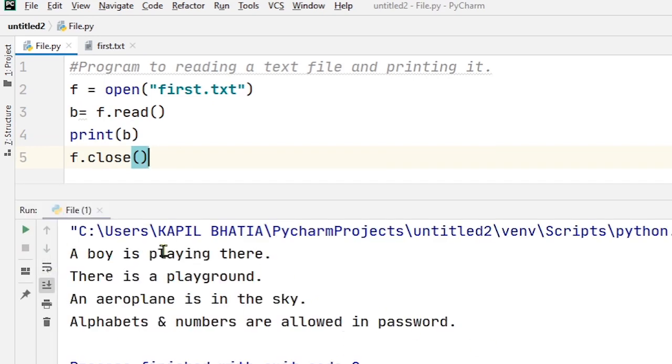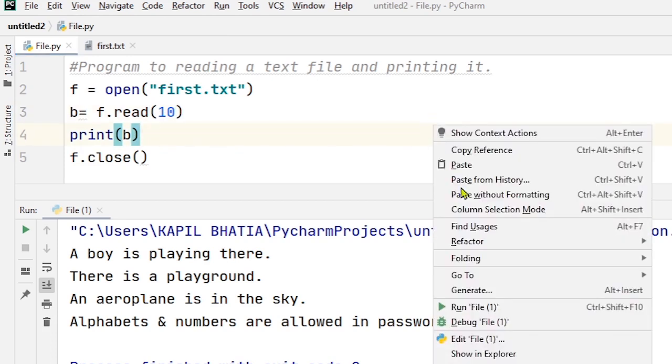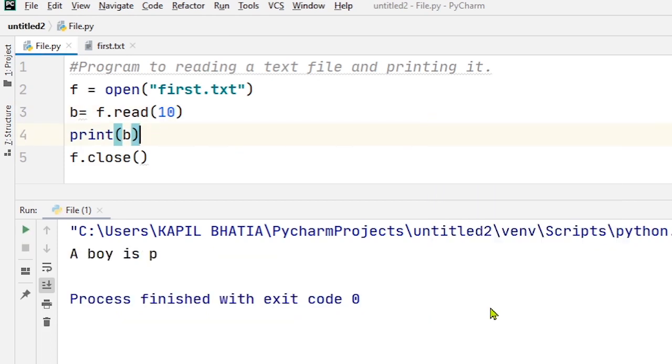Now here you can see the output. Now suppose I want to read the first 10 letters of this file. So for that I just pass 10 here. Now when I run this code, you will find the output is "a boy is p". When you count 1, space 2, 3, 4, 5, 6, 7, 8, 9 and 10. So I hope you understand.